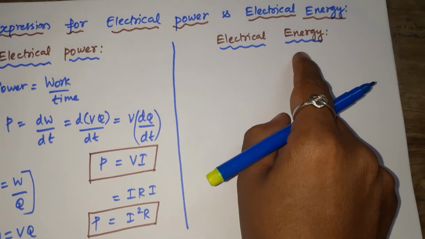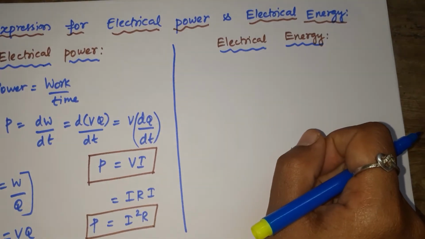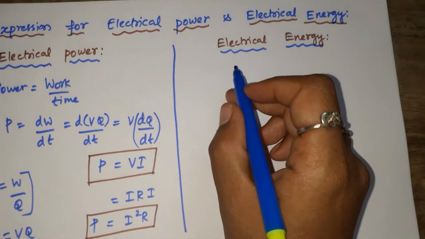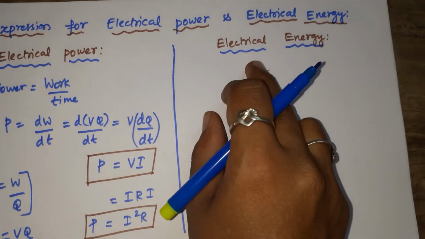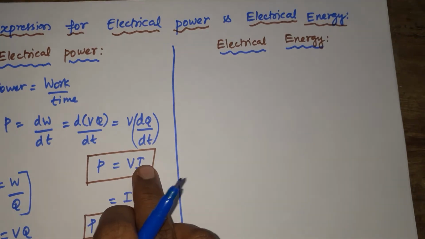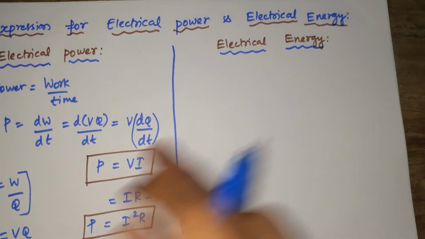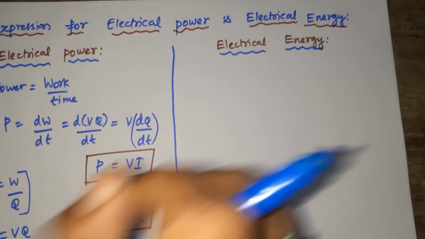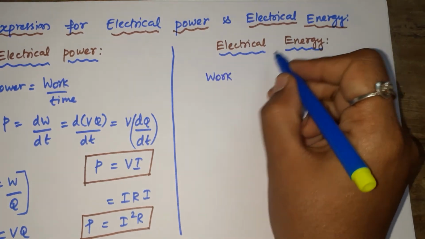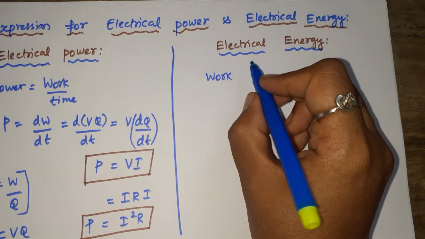In the case of electrical energy, what is energy? Energy is nothing but work, W, which can be taken as VIT, right? Power is VI. So in the case of energy, that is work, energy to do work, right?